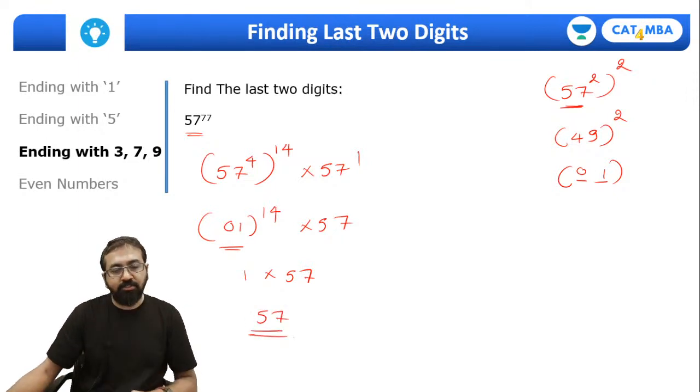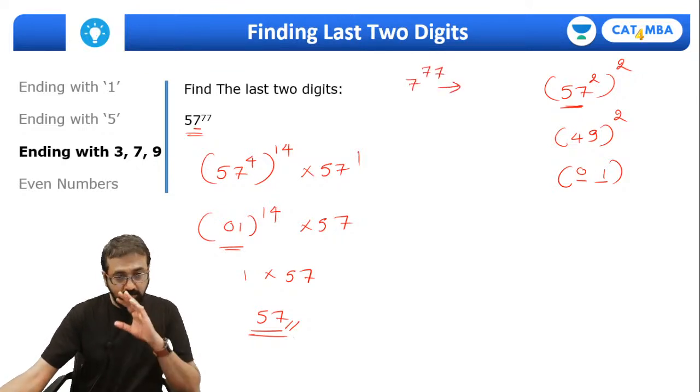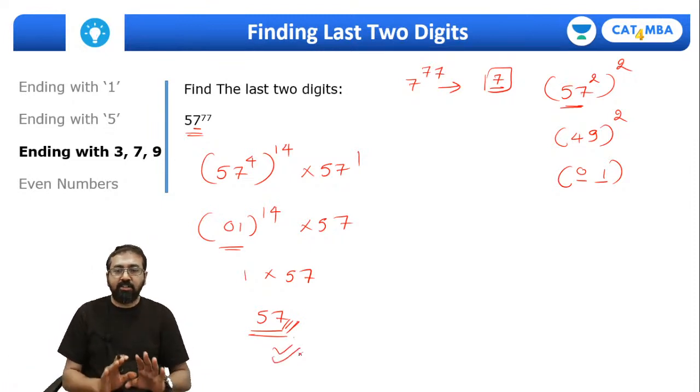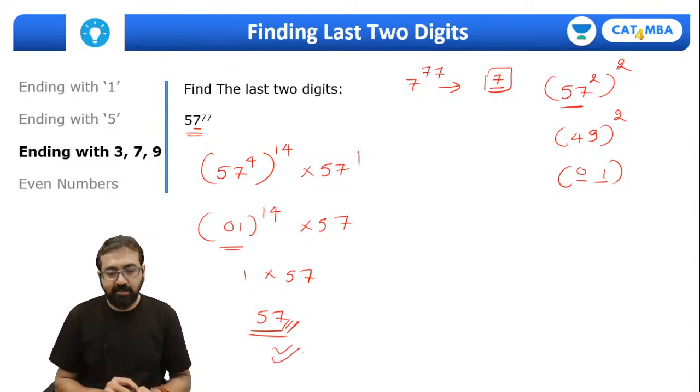You can always verify it this way. Okay, this last digit is 7. Now 7 raised to 77, what will be the last digit? Can I say last digit will of course be 7? Everyone? Yes, so we have got that answer. That means chances of our answer being correct are very high, right?